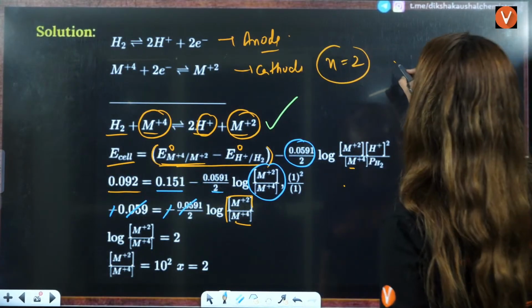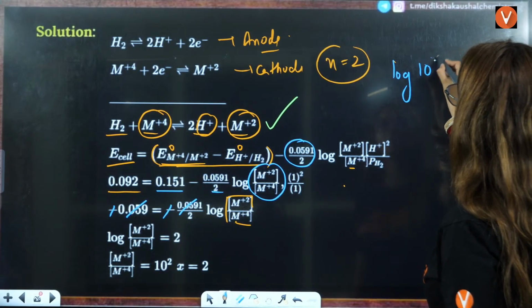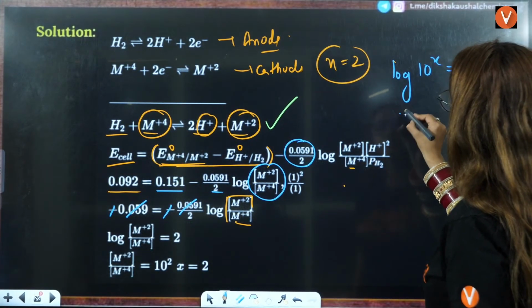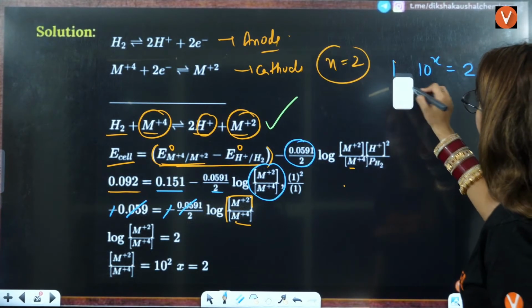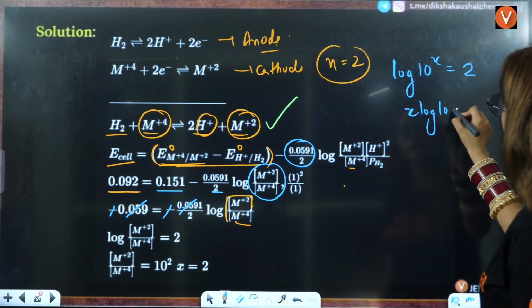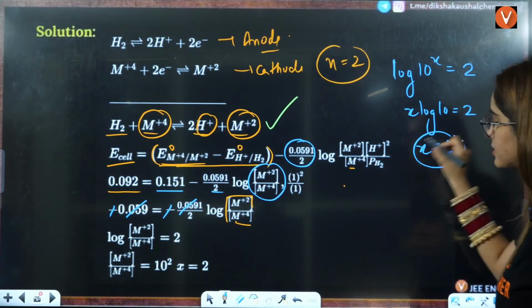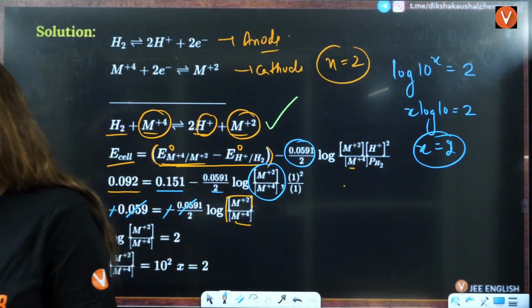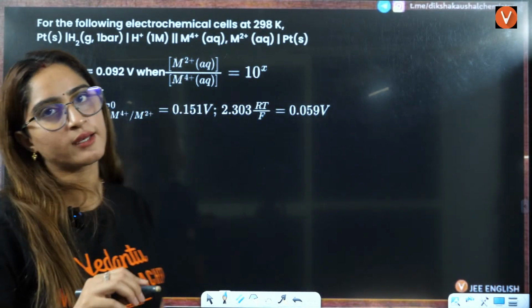This will be x equals 2 directly. Why? Because we know that x log of 10 equals 2, and log of 10 is 1. So the answer will be x equals 2 here. So directly you can put the value, x equals 2 is the correct answer.